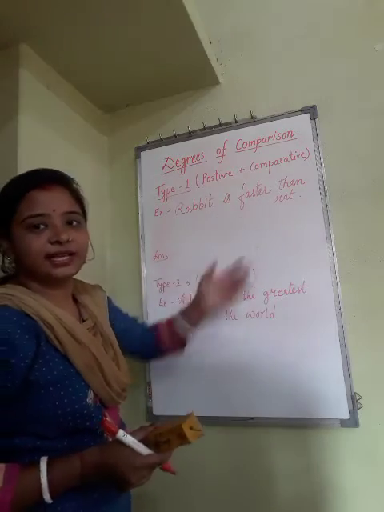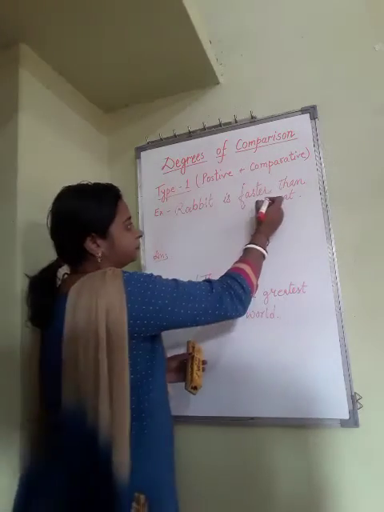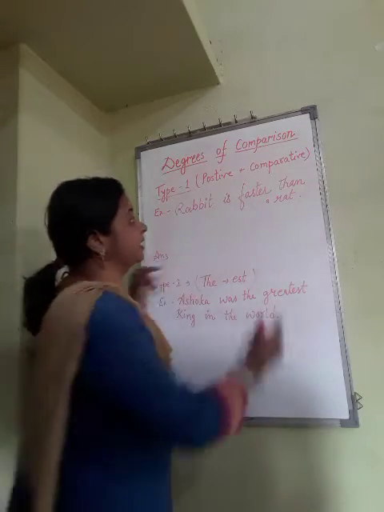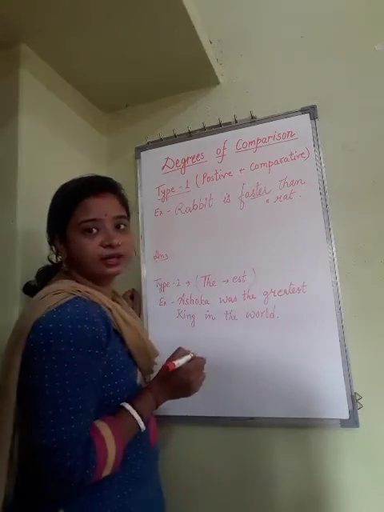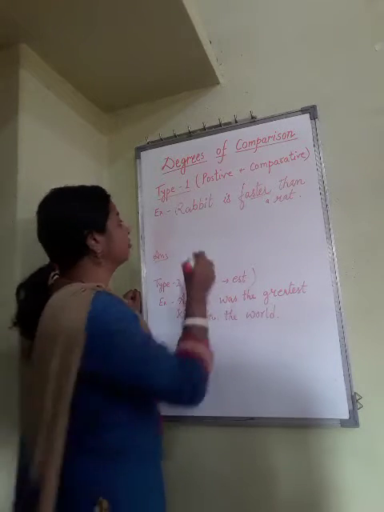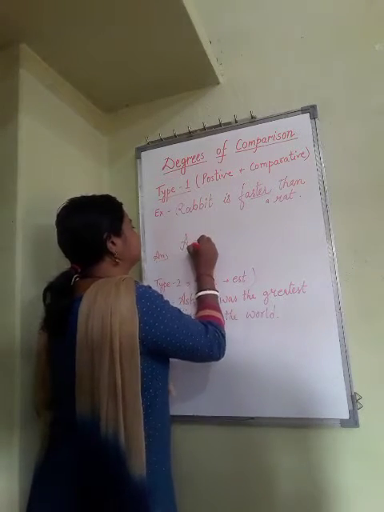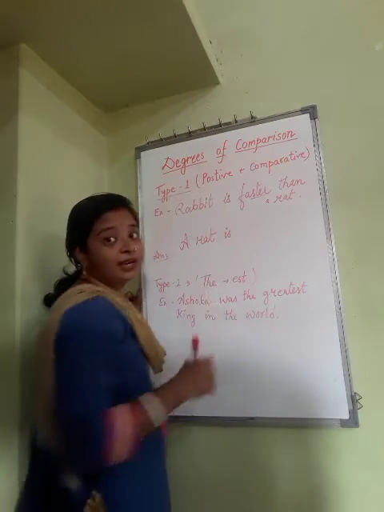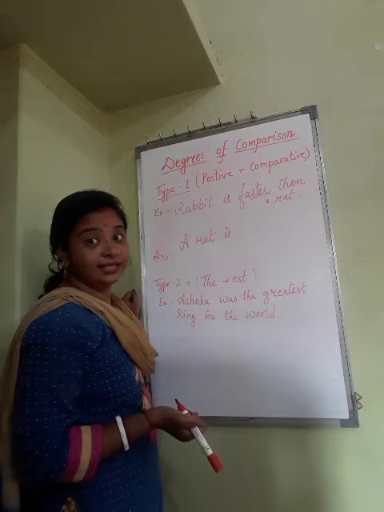Rabbit is faster than a rat. How can you change this? This is comparative. As you can see, the word faster, this is the word of comparison. So rabbit is faster than a rat. Answer would be a rat is, now you can answer, a rat is.